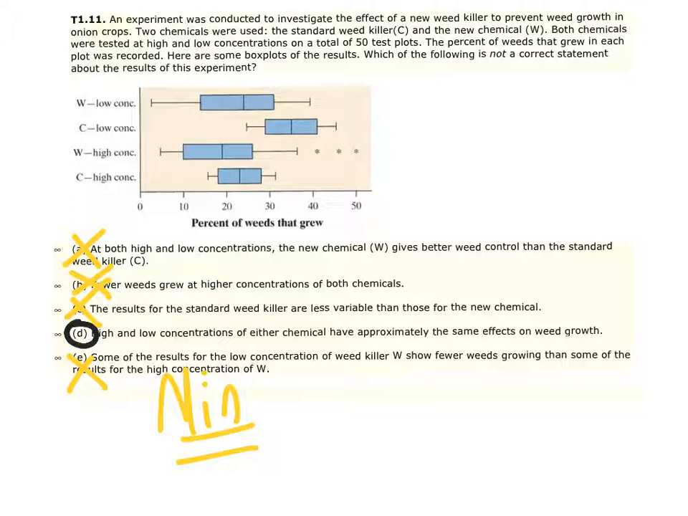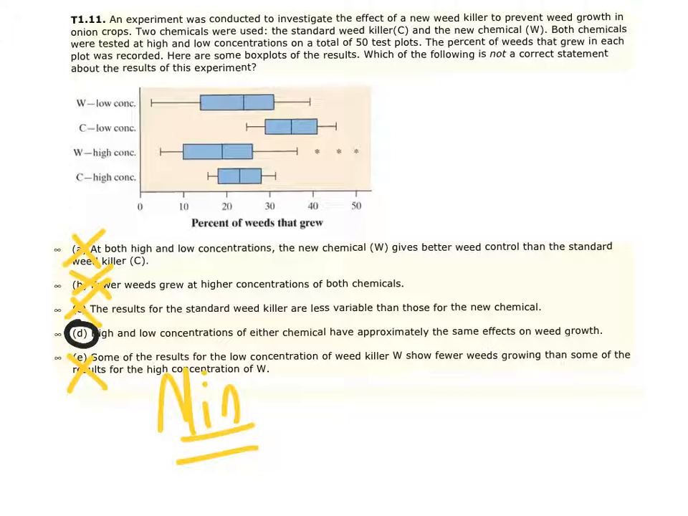Let's talk about why. High and low concentrations of either chemical have approximately the same effect on weed growth. So if we look at letter C, for example, the older chemical, high and low concentrations of that, we're going to see that the spread on here for the low concentration is a little bit longer than the spread is for the high concentration. We clearly see the median is down by 10%, so that's definitely not going to have the same effect for that. So for chemical C, I would say no, that's not a true statement.